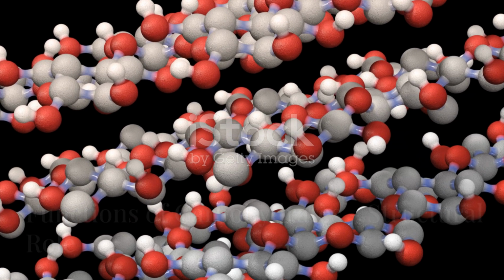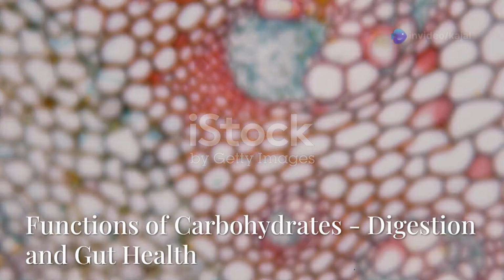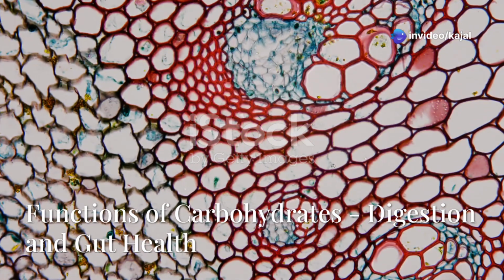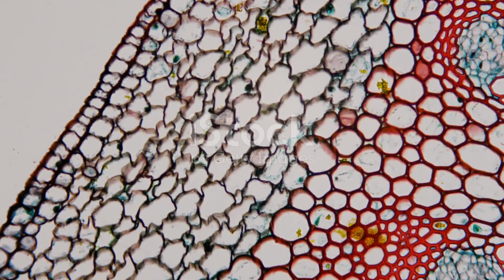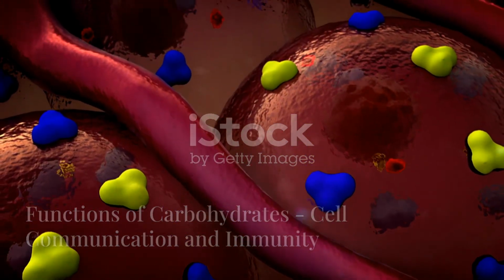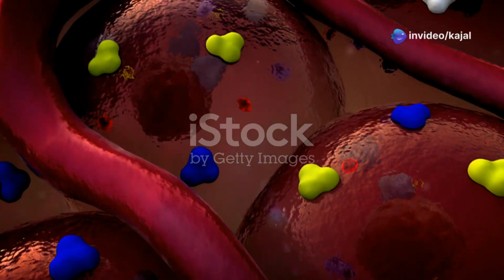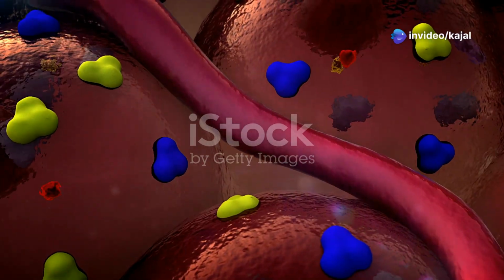Polysaccharides like cellulose provide rigidity to plant cell walls, enabling plants to stand upright. Dietary fiber, such as cellulose and hemicellulose, aids digestion by promoting bowel movement and preventing constipation. Carbohydrates are essential for cell recognition. Glycoproteins and glycolipids on the cell surface help in immune responses and communication.